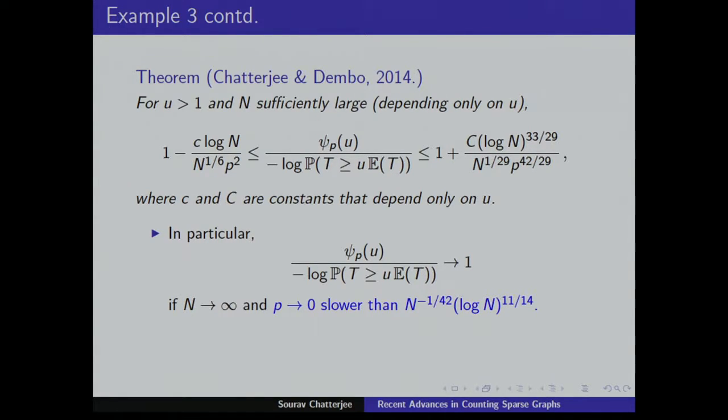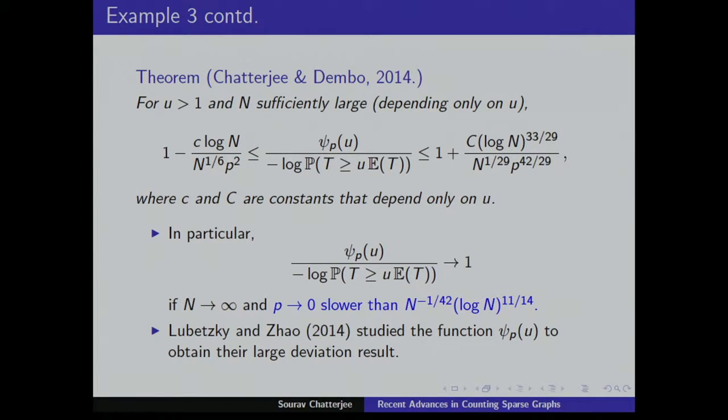And then Eyal and Yufei understood that this variational formula has a nice explicit computation in the limit. Their proof holds even if p is going to 0 as fast as n to the minus a half. So they could analyze psi_p(u) even in that regime. This is the result which causes the n to the minus 1 over 42. So it's our fault.